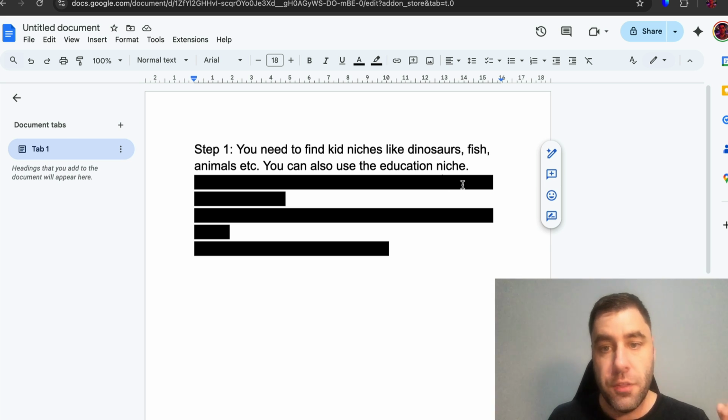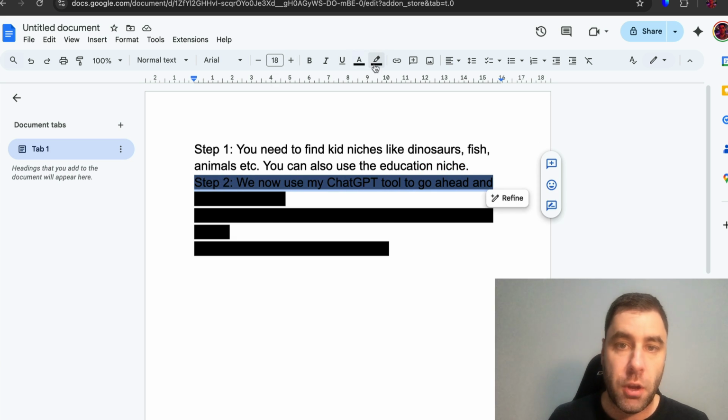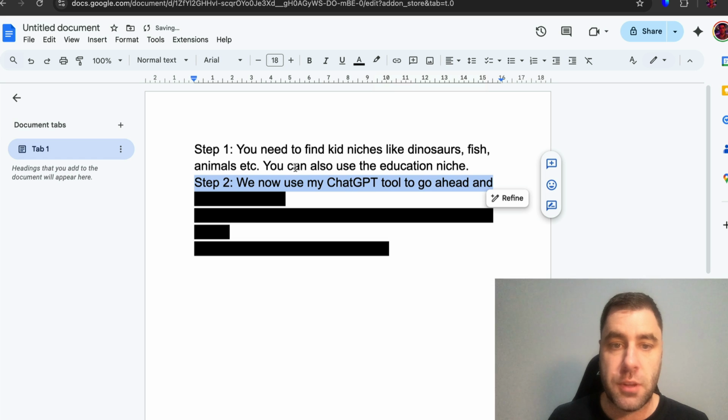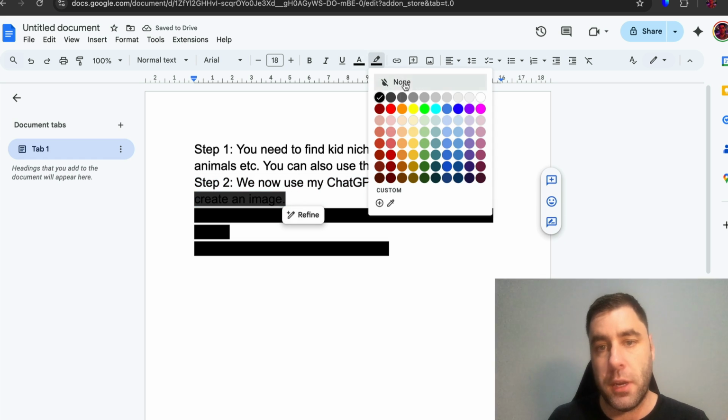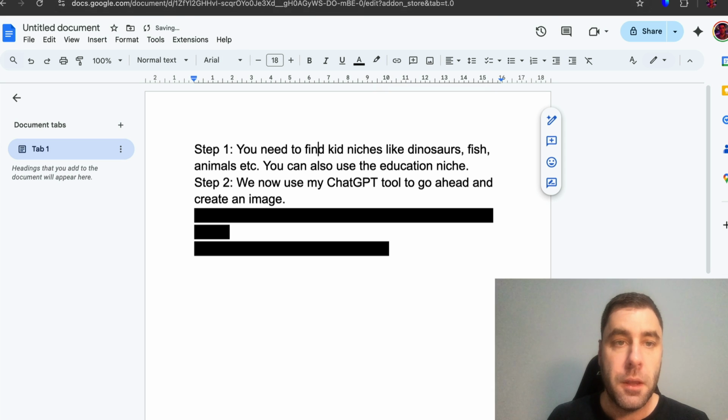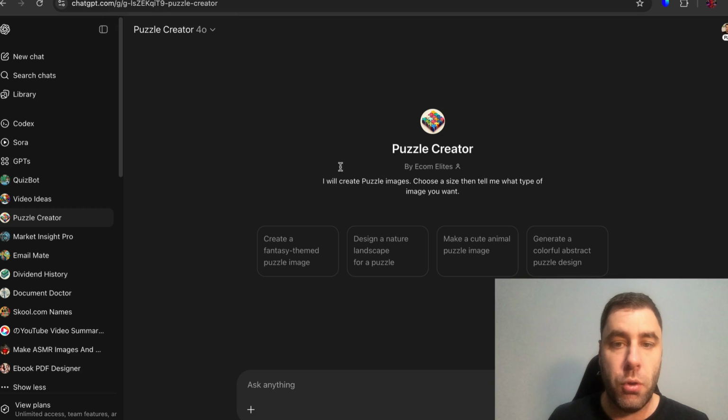The next step is we need to go ahead and create specific content using ChatGPT or some other AI to make this work. So we'll combine step one and step two right now. The first thing we want to do is go to this creator that I've made. You can click the link in the description and use this. What this does is it's going to create these puzzles that we can use, okay?